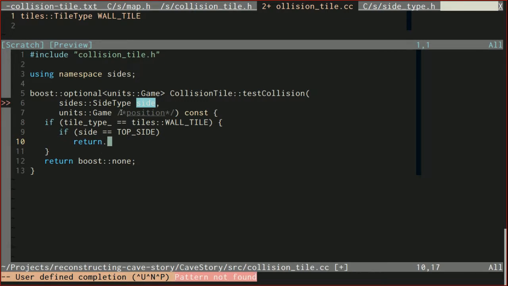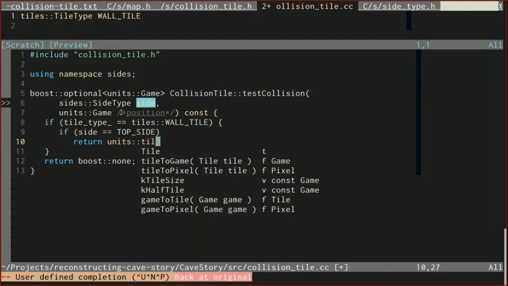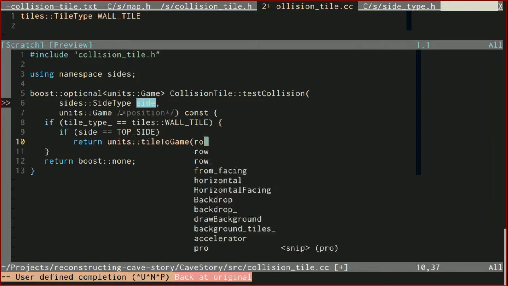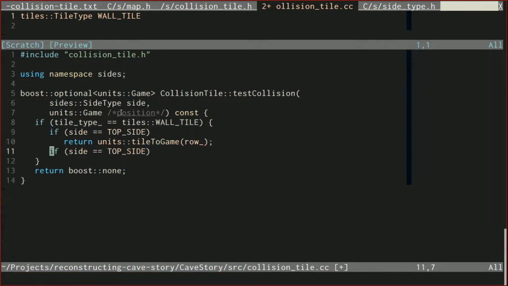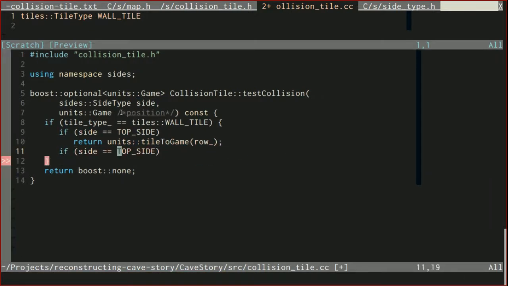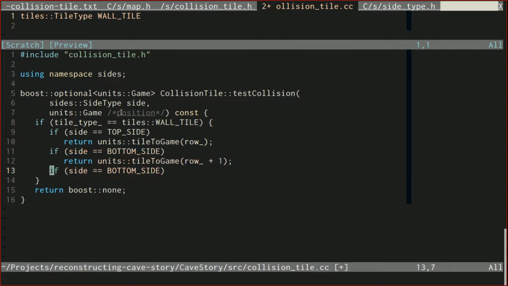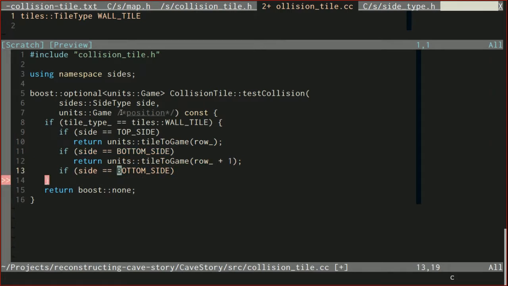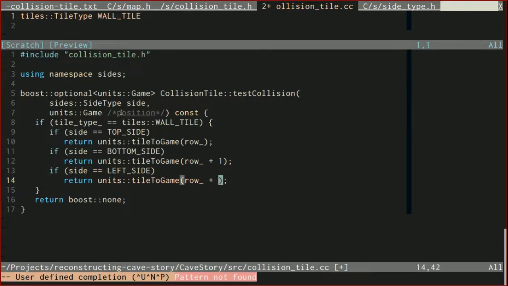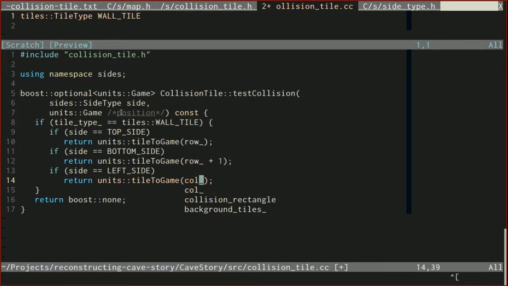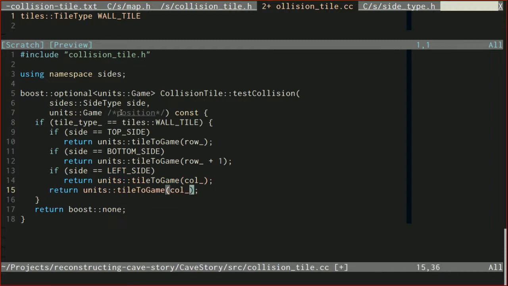So this is going to be units tile to game row. Otherwise, bottom, row plus one. And we've done all this logic before. I'm just doing it and centralizing it, and it's easier than copying and pasting, I promise. Left side is col. And then finally, right side is col plus one, but that's the only other case there is, so